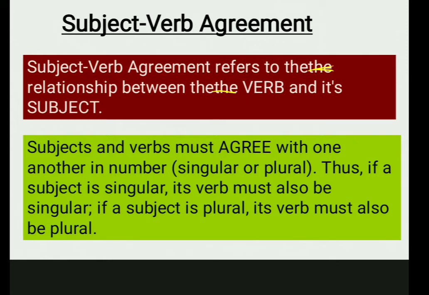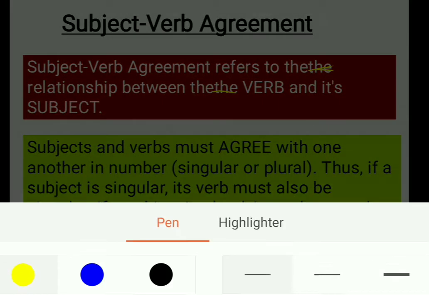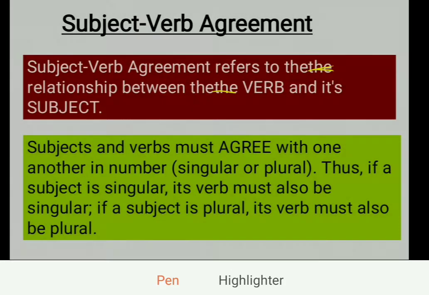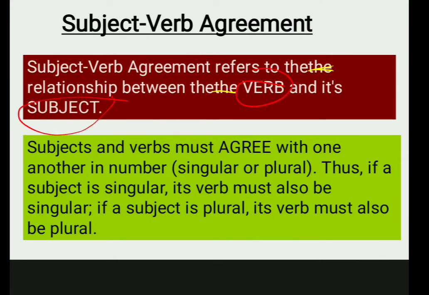So now this subject verb agreement, we are going to talk about the relationship. What is the connection of a verb and a subject? That is what we are going to study in this chapter. So it is nothing but a relationship, connection of verb and the subject. Verb and its subject. What is its subject means? Its subject means the subject which is going to do the action. Clear? So now let's see on what topic they agree, right?